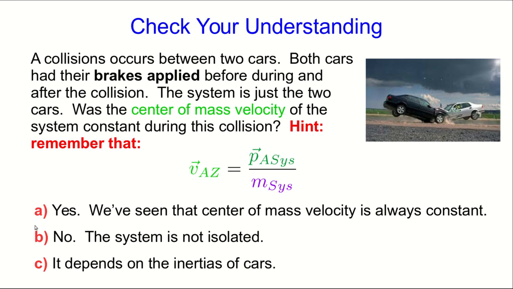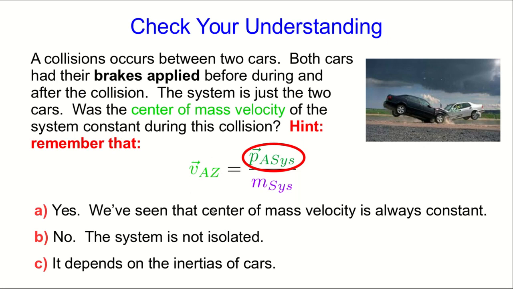So you may have been tempted to say A because it certainly looked like the center of mass velocity was very special and is always constant in a collision. But this shows us why the center of mass velocity is constant and also shows us when. Because notice that it's directly related to the momentum of the system. And so we know if the system is isolated, then the system momentum is constant, and that's why the center of mass velocity is constant.